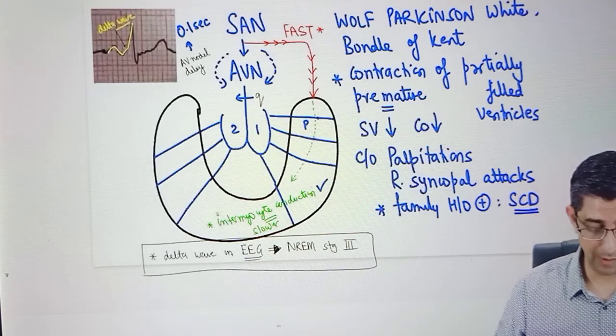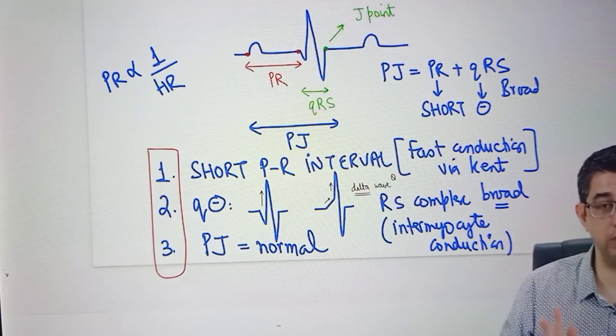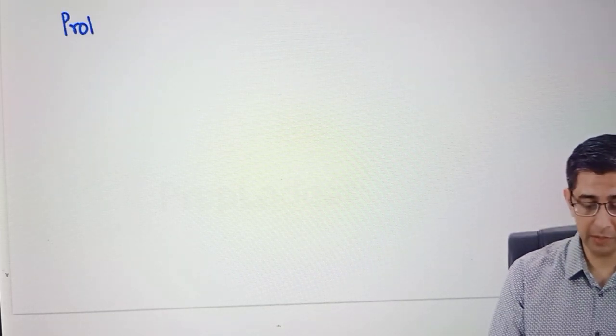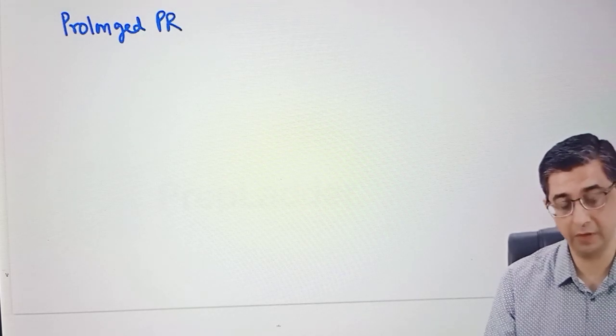The objective of the current part of the discussion was to sensitize you to conditions which would be having a short PR interval. At the moment, we've discussed two of them, both require radiofrequency ablation, WPW and LGL. The next component of the ECG that I'm going to explain would be aspects related to the prolonged PR interval. Here we shall be talking about the various types of heart blocks, that is first degree, second degree, third degree. I will be drawing a couple of line diagrams where I'll try to explain how you can easily differentiate in a limited time frame between these various varieties of heart blocks.